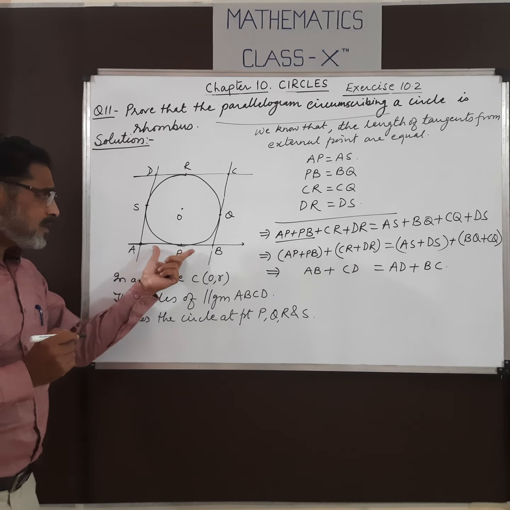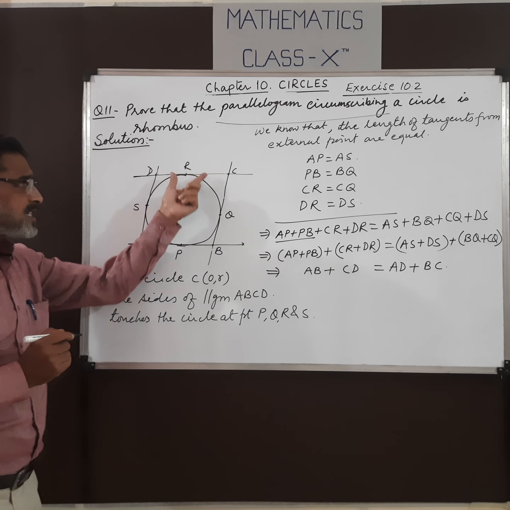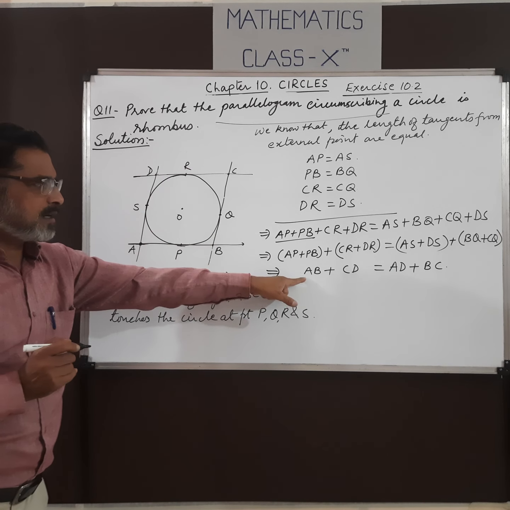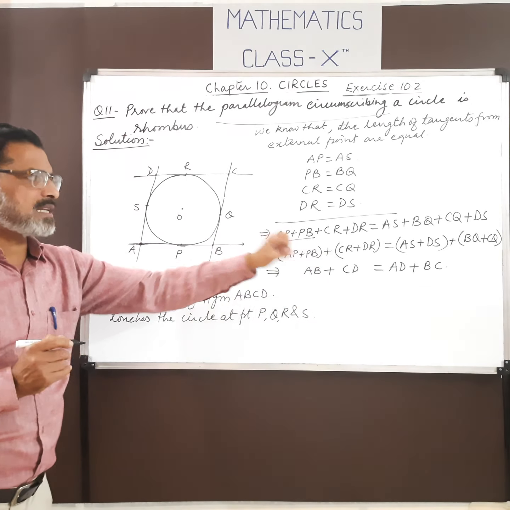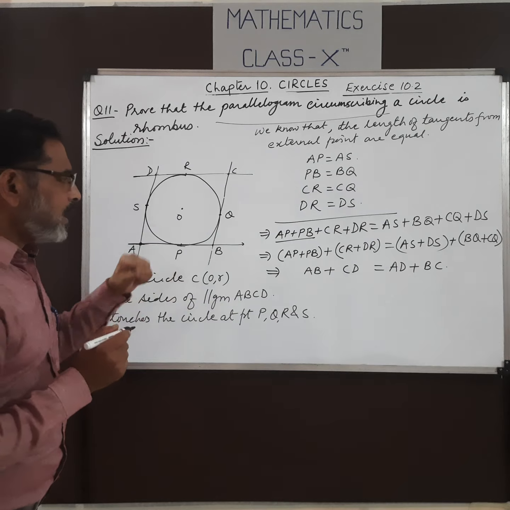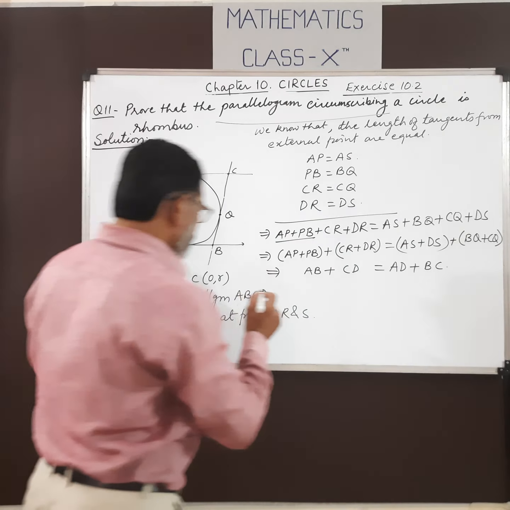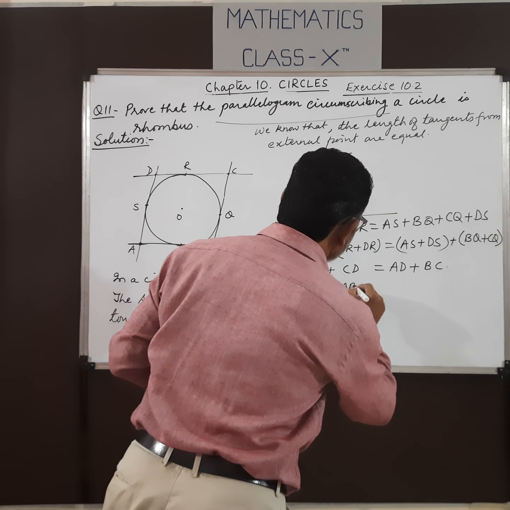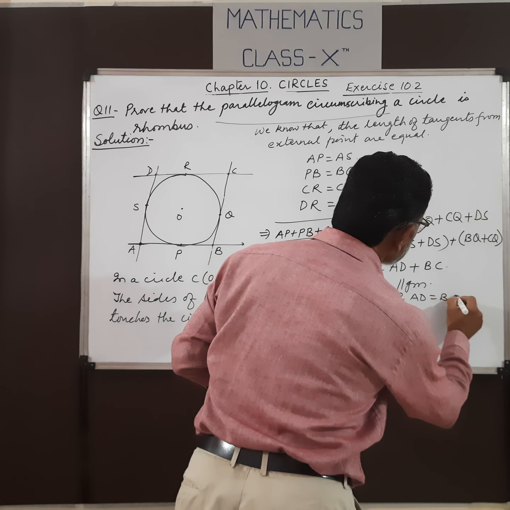Now, here what we get: the sum of opposite sides is equal to the sum of the other opposite sides. AB plus CD is the same as AD plus BC. Now, since ABCD is a parallelogram, this implies that AB is the same as CD and AD is the same as BC.